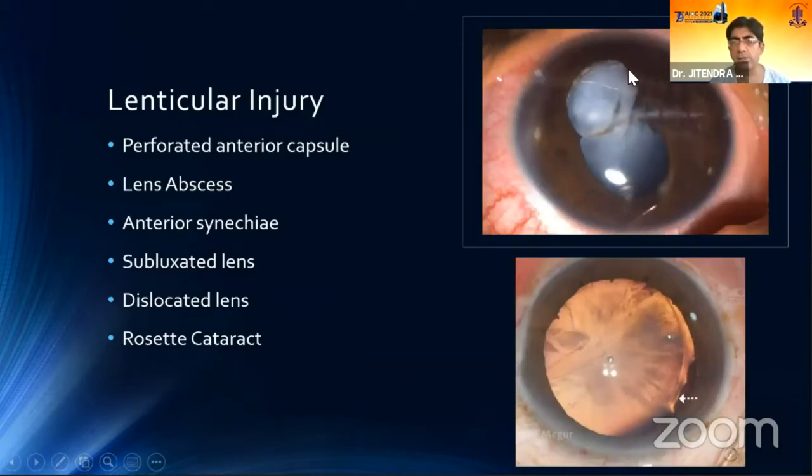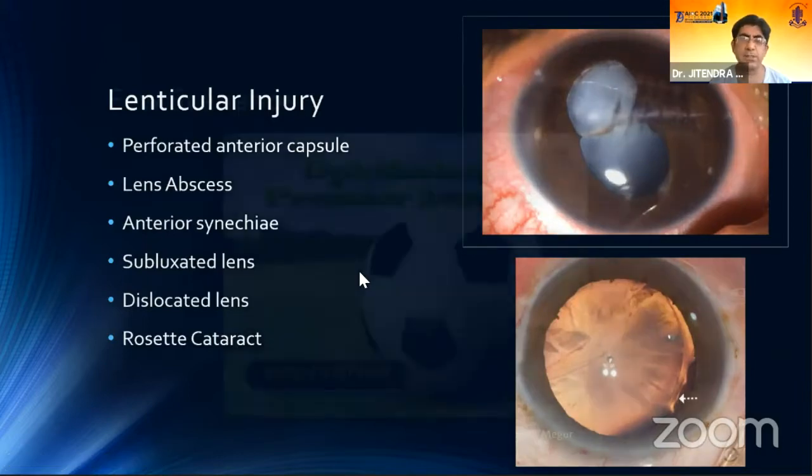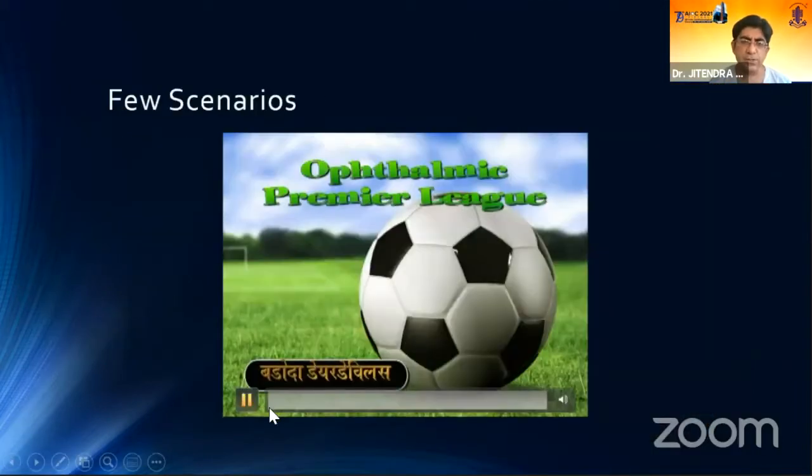Like in a trauma case, you can see that the anterior capsule has been ruptured. And I would be showing a rare case of lens abscess, and this is another case where the lens has subluxated because of the trauma. And this is one of the scenarios.